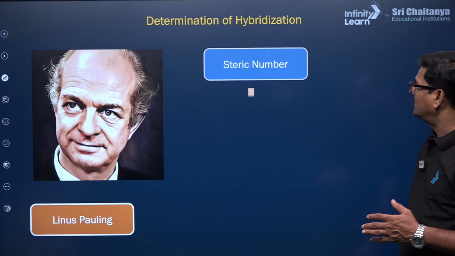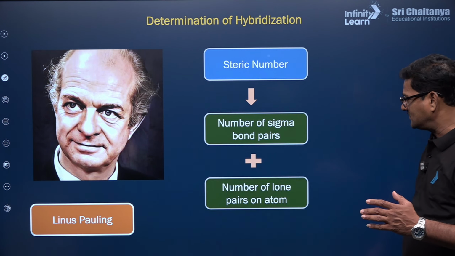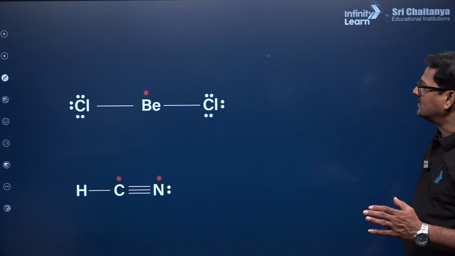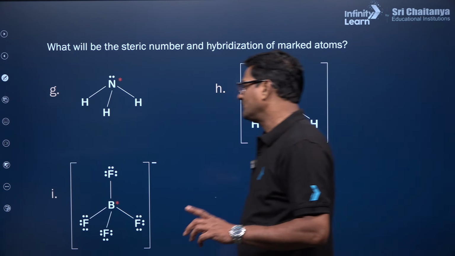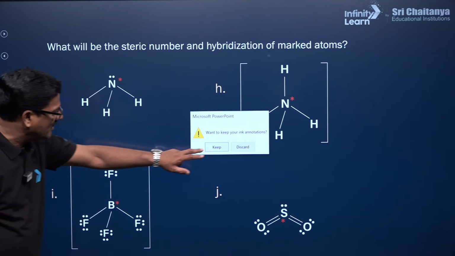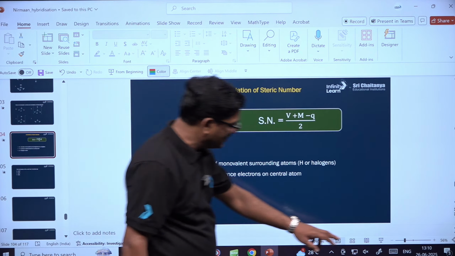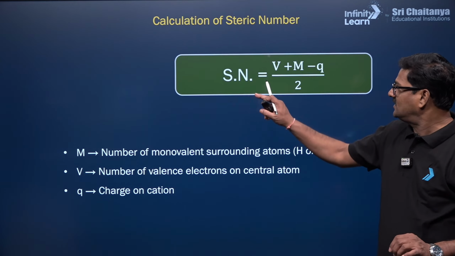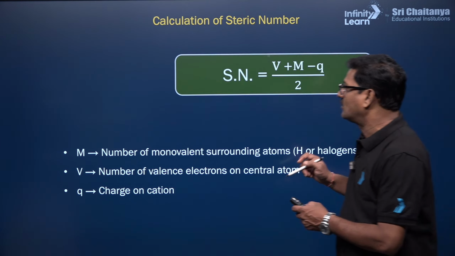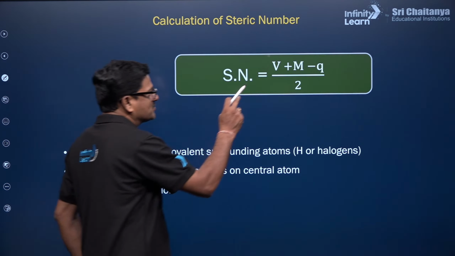Steric number is equal to the number of sigma bonds plus the number of lone pairs of the atom. You have a formula to calculate the hybridization. You have a formula, bachcho, and that formula is for calculation of steric number. What is that formula? Steric number is equal to V plus M, plus or minus Q.